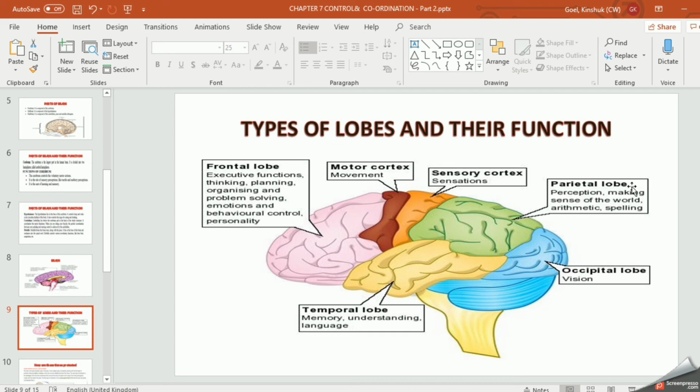Now coming to the parietal lobe: perception, making sense of words, arithmetic, spelling. Perception means you are feeling, right? You are feeling heat, cold. You will react according to that, right?